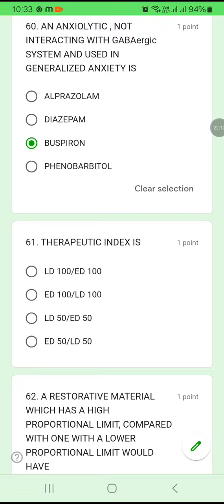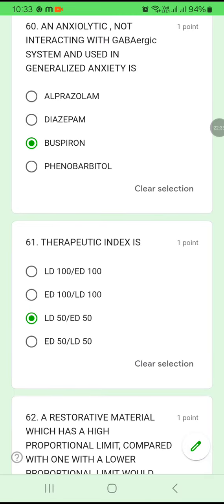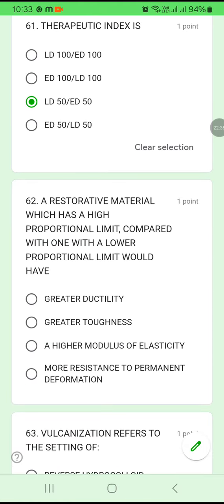61. Therapeutic index is what? LD100 by ED100, ED100 by LD100, LD50 by ED50, or ED50 by LD50. Therapeutic index is 50-50. Okay, remember that way. Therapeutic index is 50-50 always, not 100-100. LD50 by ED50. Okay, 61C. LD50 by ED50 is the therapeutic index.